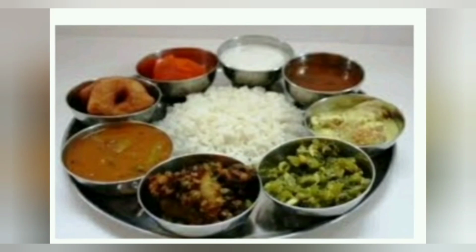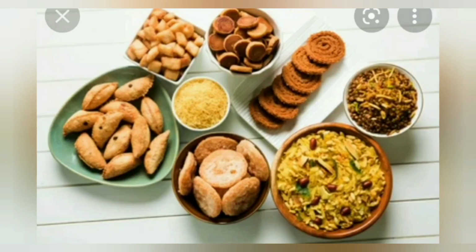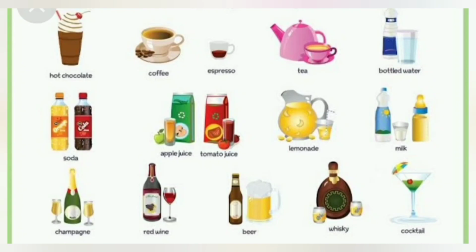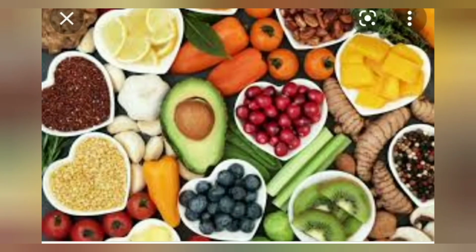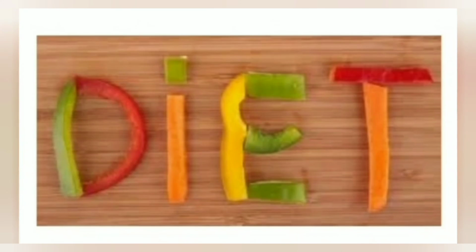Every day we should take various types of meals that include various food items. Then we take different types of snacks. Then we take different types of beverages like tea and coffee. Then we eat different types of vegetables and fruits, and all these things are together called our diet.